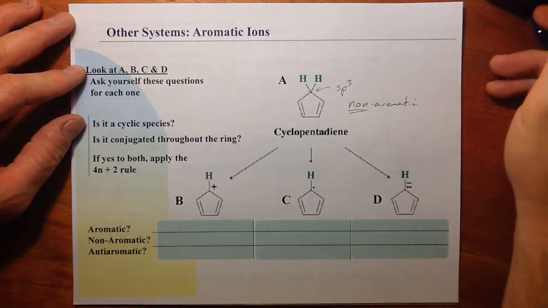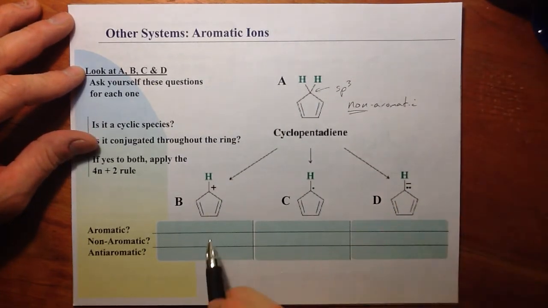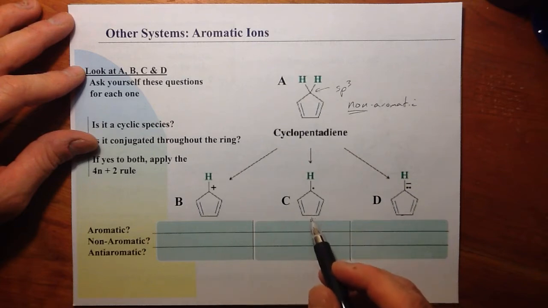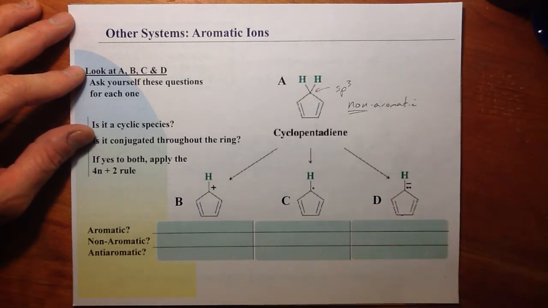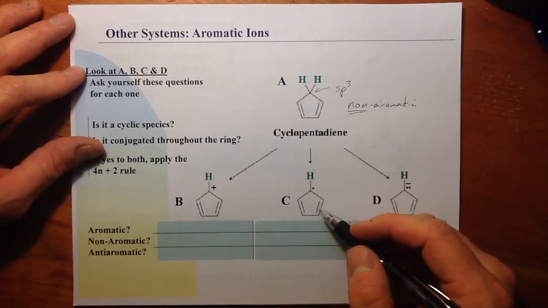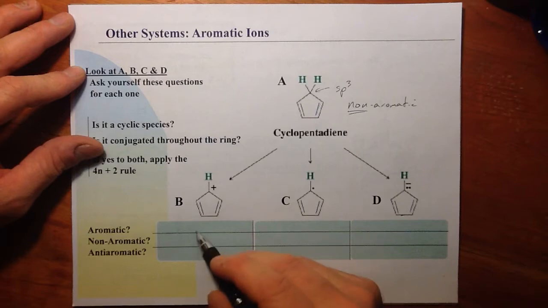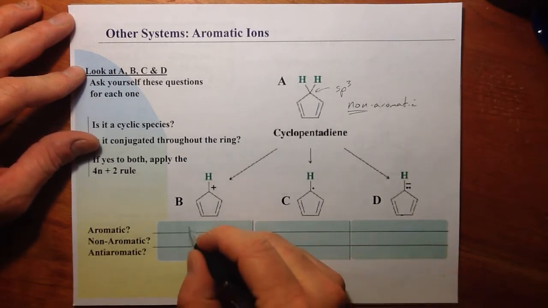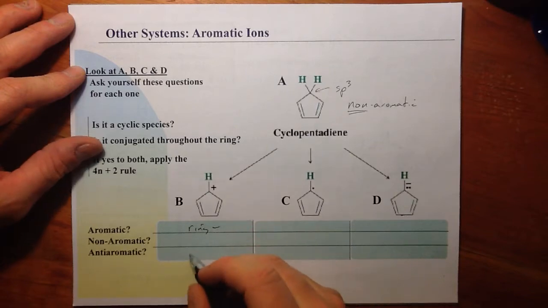and create charges? So let's look at each of these two charges, and even the radical in between. It's not an ion, but a radical. We can look at whether they're aromatic. So let's do the, I guess, first one here, B. Aromatic, well, is it a ring? Well, sure it is. Check.